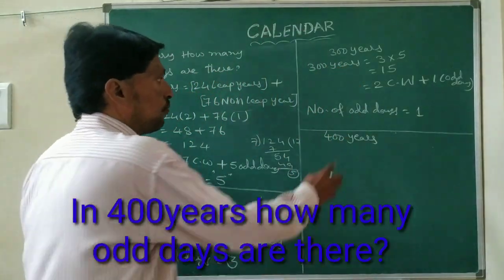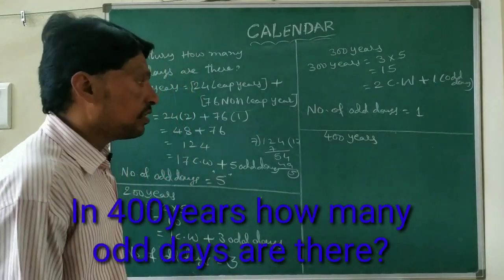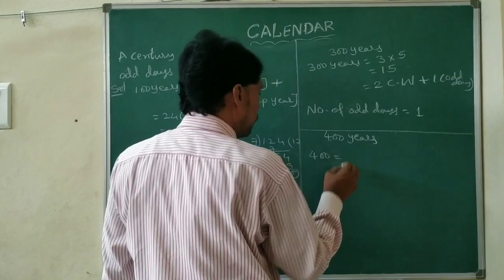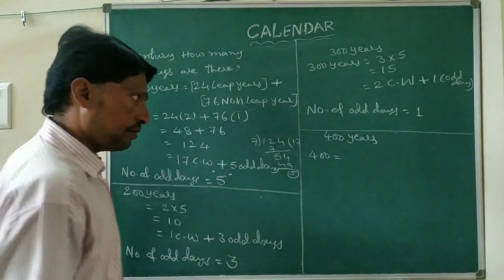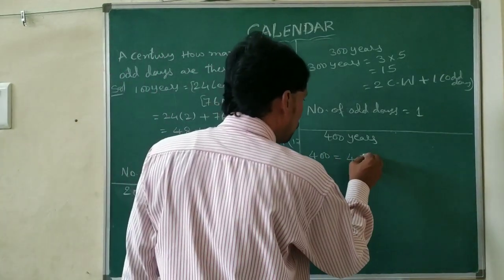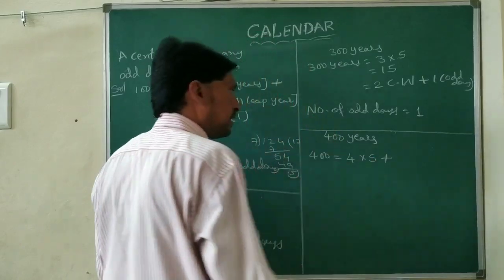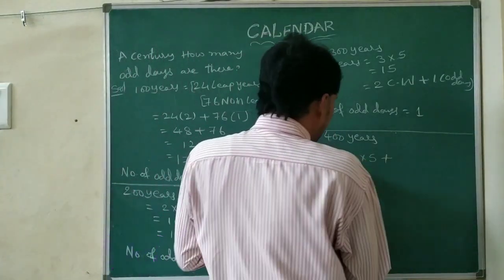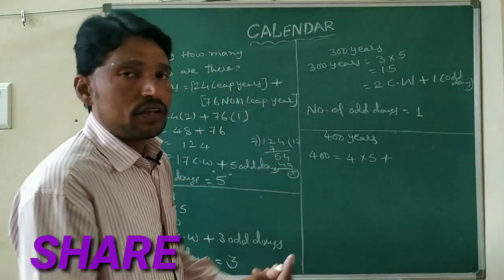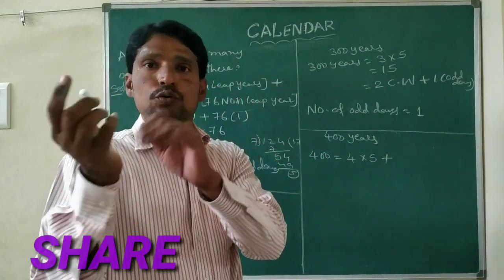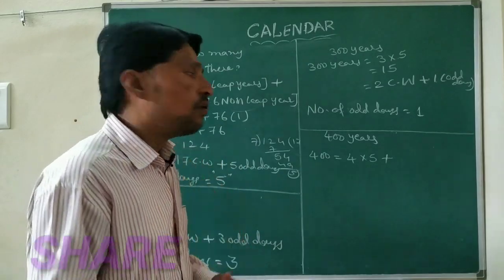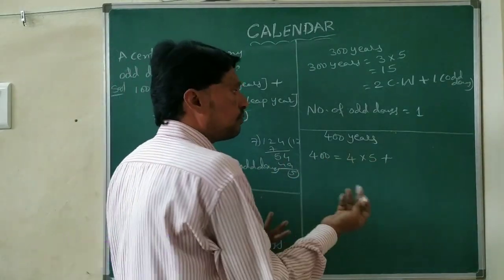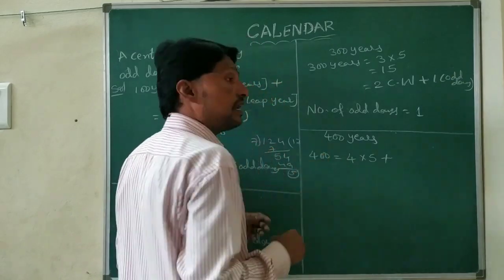Next, for 400 years, 4 centuries. 1 century gives 5 odd days, so 4 into 5, plus 400 years. 400 years means is it a leap year? Is it divisible by 4 or not? What is the divisibility rule for 4? If the last 2 digits are divisible by 4, then the whole number is divisible by 4. So 0, 0 means 0, and 0 by 4 means 0 only. So 400 is a leap year.